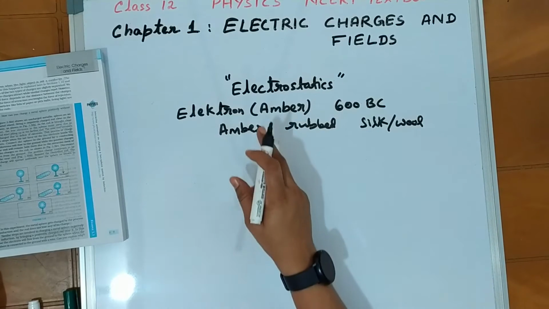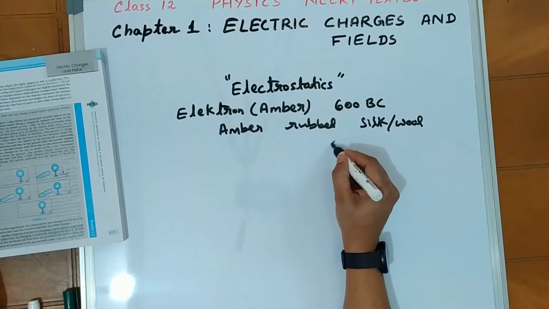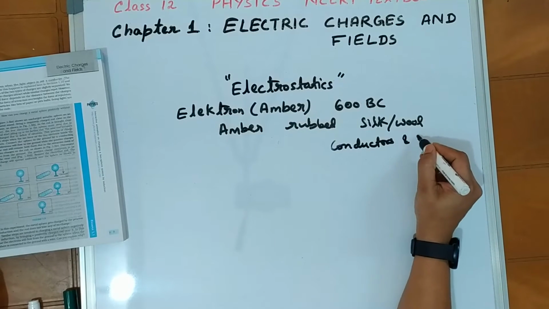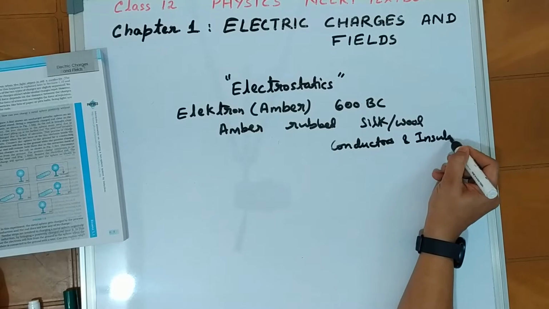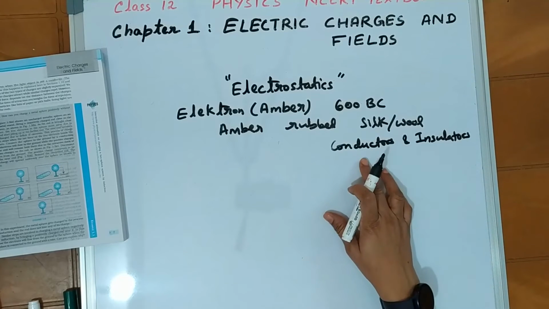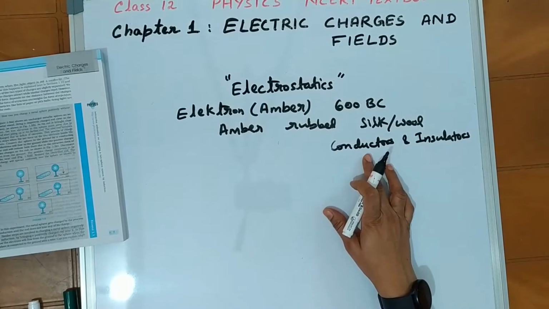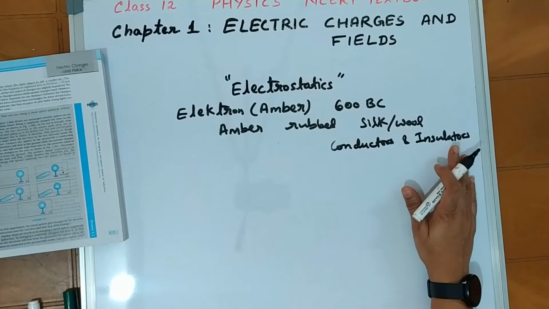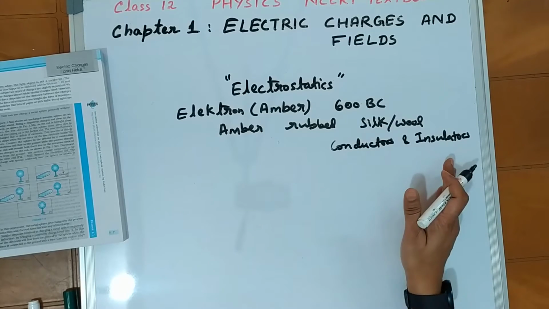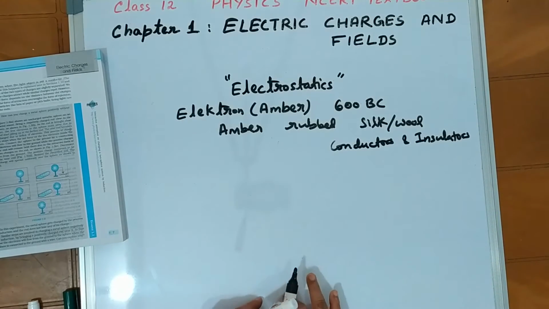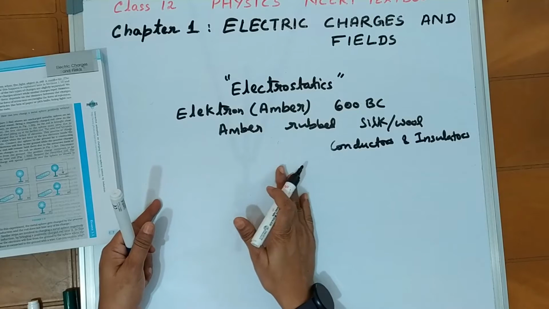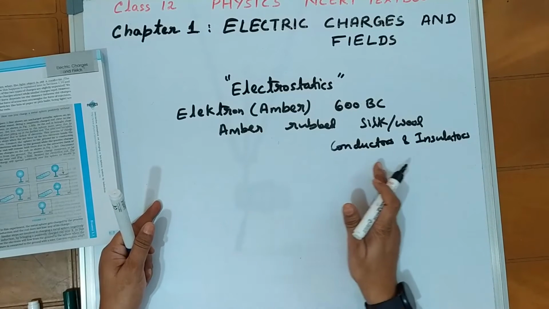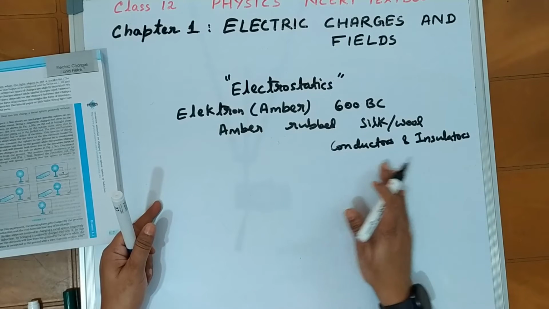Here the point is, this chapter talks about conductors and insulators. What is a conductor? A conductor is a substance which has free electric charges in it. That means all metals are conductors. Insulators are substances which have no free electric charges in them. In the periodic table, on the left side we have all metals which are conductors, and on the right side all non-metals which are insulators.